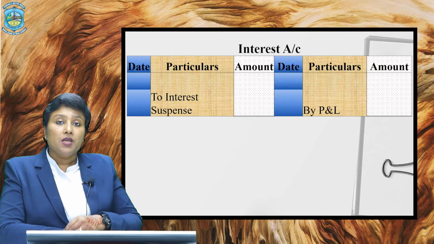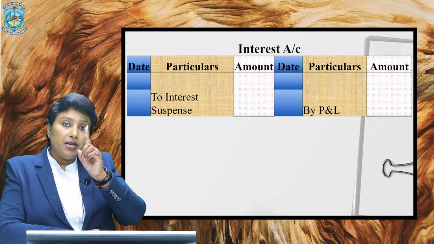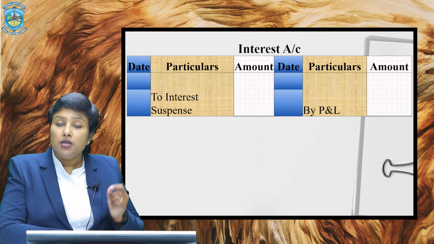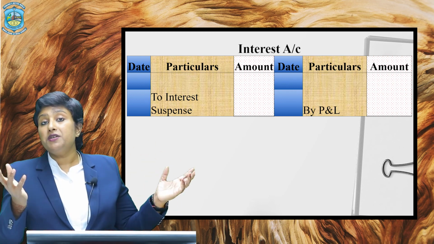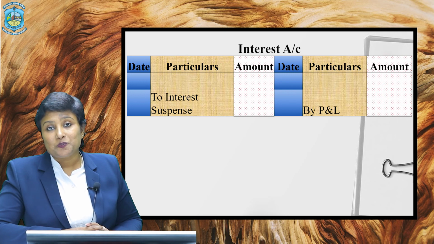Now since the hire vendor has already been credited with the full amount of cash price and the interest in the beginning of the year itself or at the time of purchase itself, now every time you are making the interest due or the installment due, you are passing the entry interest to interest suspense. Therefore, interest account will be debited and you will write in the particular column to interest suspense with the amount of interest included in each installment. So every year you simply need to write to interest suspense and transfer the entire amount to the profit and loss account at the end of the year.